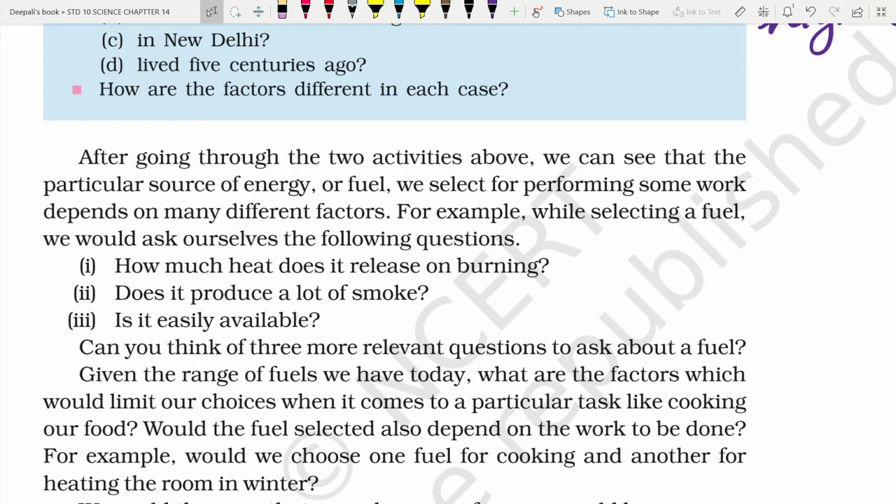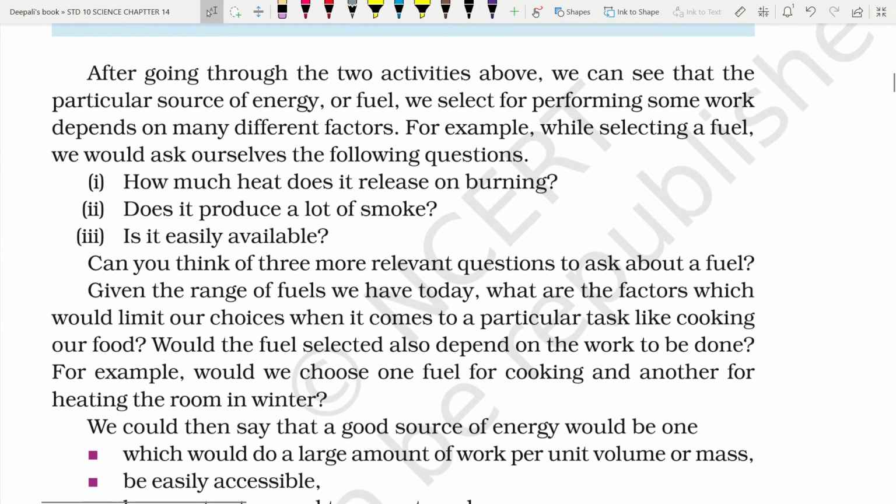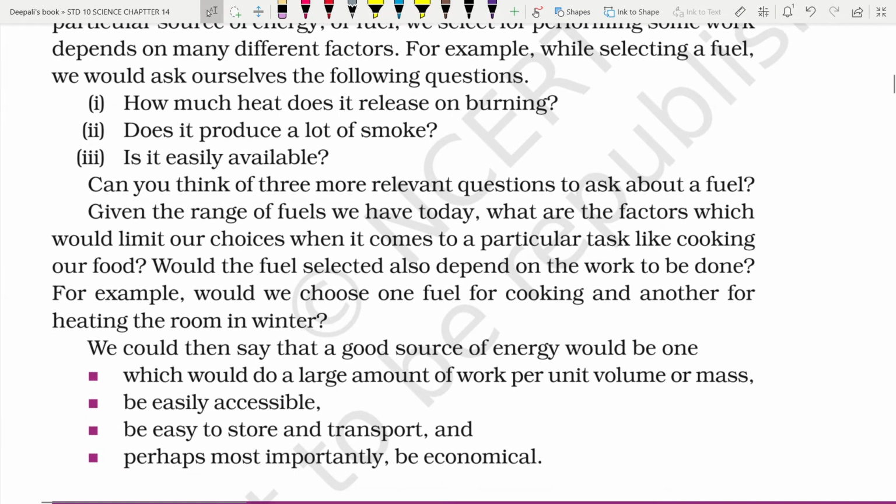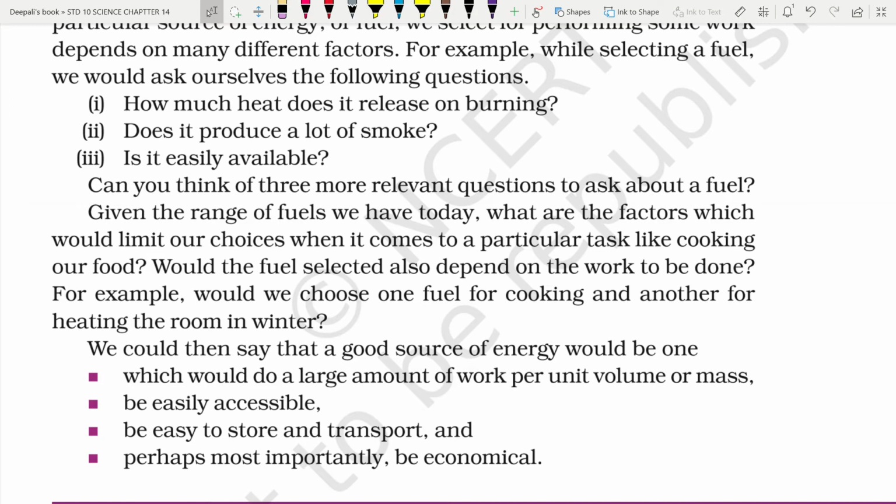For example, when we select a fuel, we should ask ourselves the following questions. How much heat does it release on burning? Does it produce a lot of smoke? Is it easily available? Can you think of 3 more relevant questions to ask about a fuel?